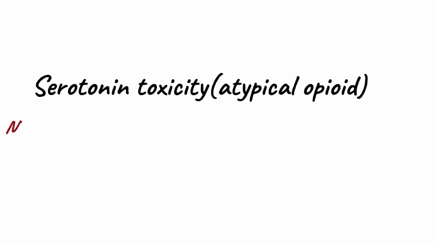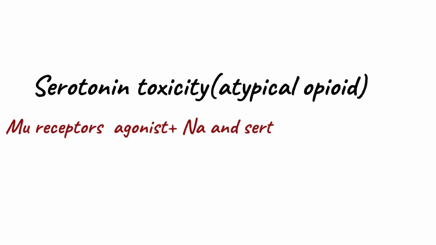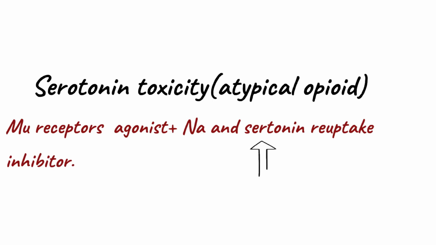Serotonin toxicity is mainly caused by atypical opioid overdose. Atypical opioids are both mu receptor agonists plus noradrenaline and serotonin reuptake inhibitors. For example, tramadol to a greater extent and tapentadol to a lower extent.